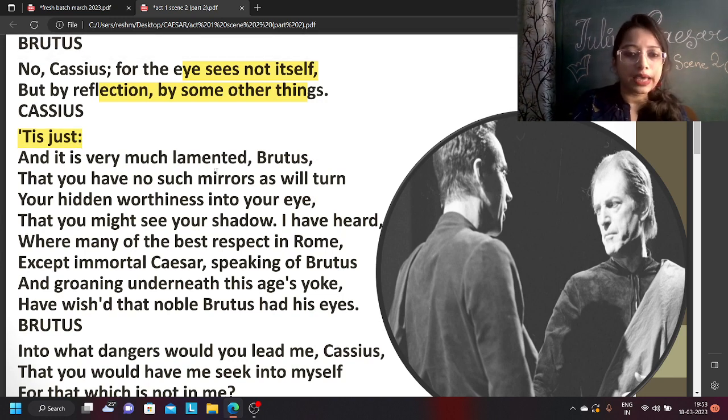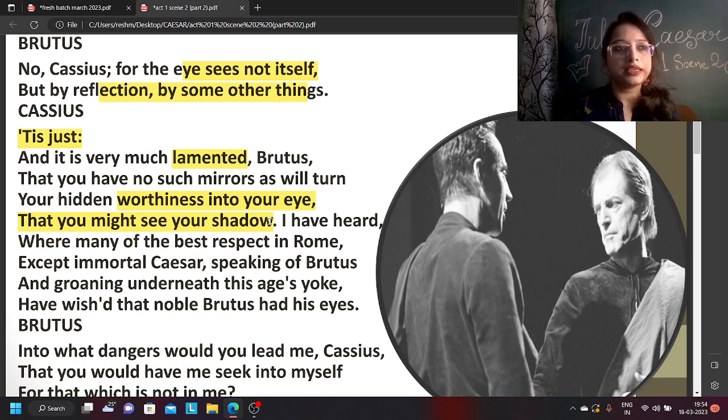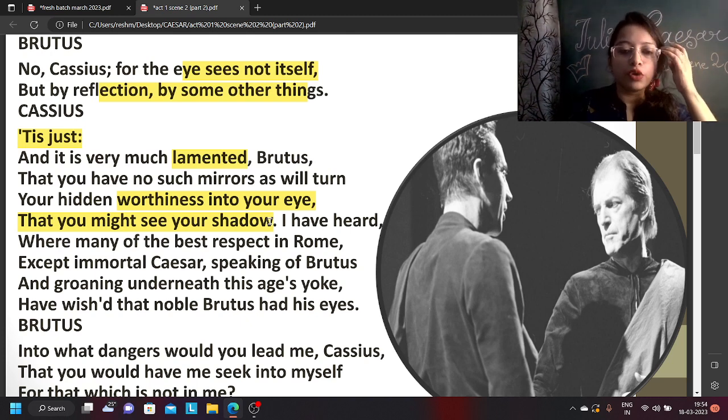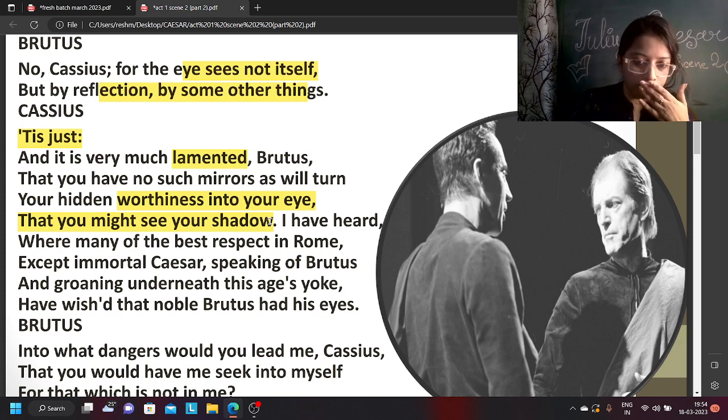And it is very much lamented, Brutus. This is very sad, Brutus, that you have no such mirrors as will turn your hidden worthiness into your eye, that you might see your shadow. Now there is no mirror in front of you that could show you your shadow, your worthiness, how worthy you are, how good you are. There is nothing like that here.